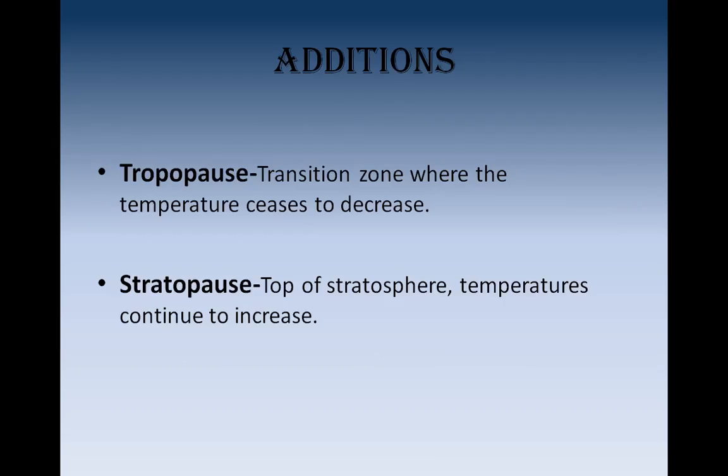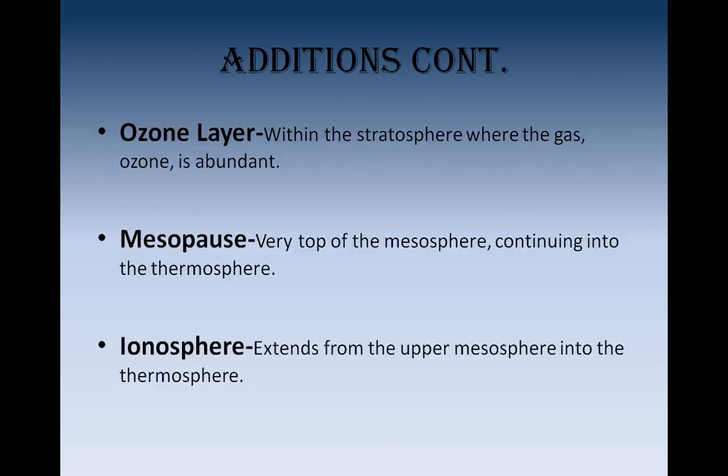Additions to the structure. The tropopause is a transition zone located in the troposphere where the temperature ceases to decrease. The stratopause is at the very top of the stratosphere, and temperatures also continue to increase as they do in the stratosphere. The ozone layer, which is within the stratosphere, is where the gas known as ozone is abundant. The mesopause is the very top of the mesosphere, continuing into the thermosphere. And lastly, the ionosphere, which extends from the upper mesosphere into the thermosphere.